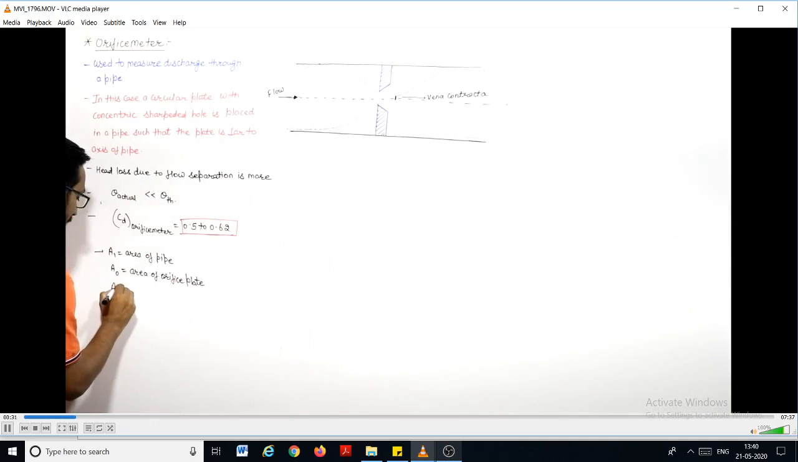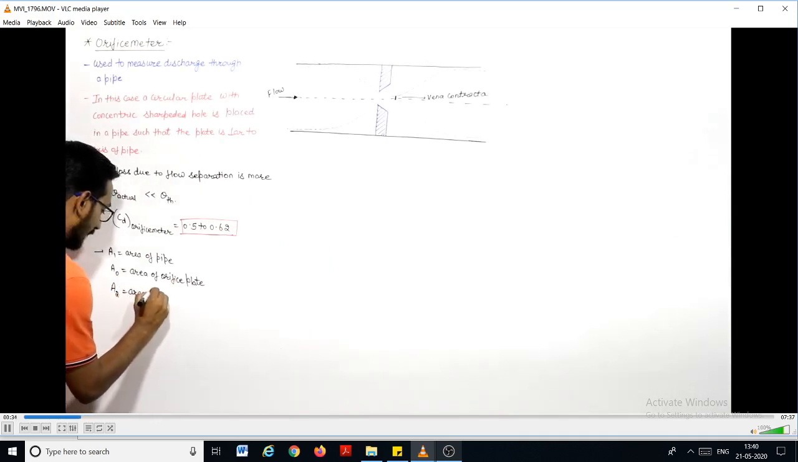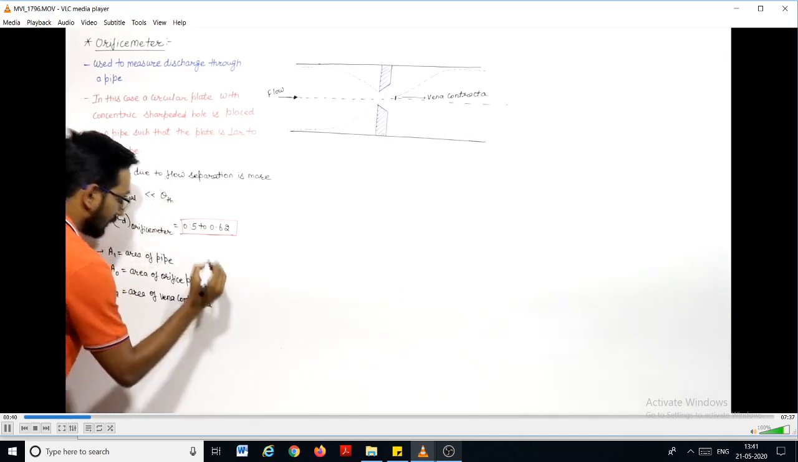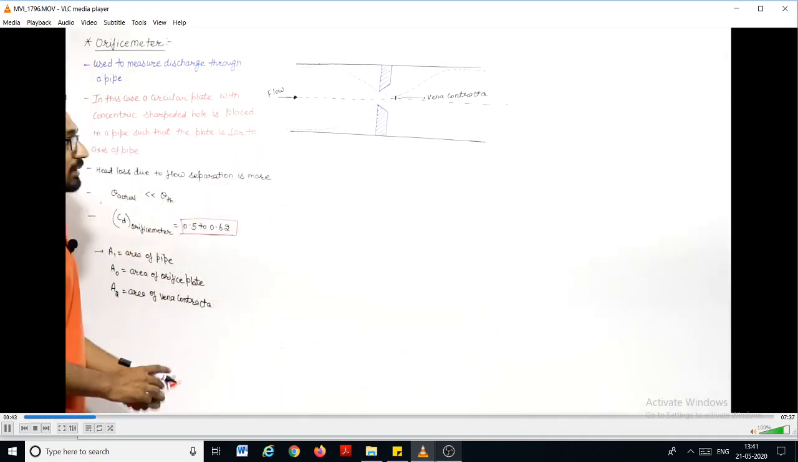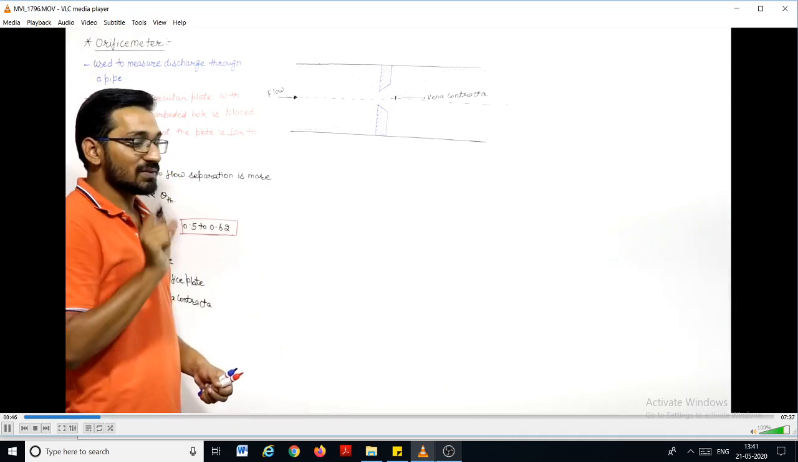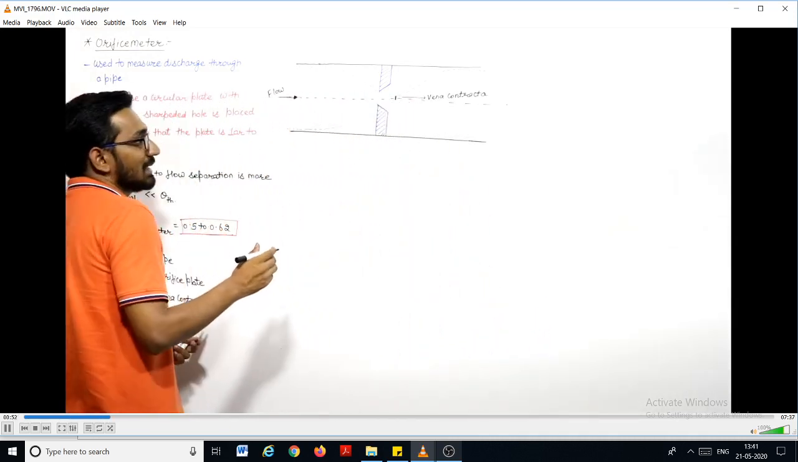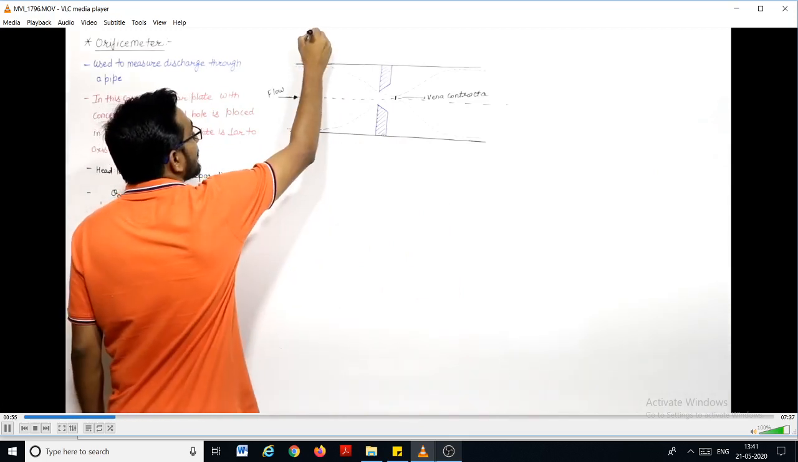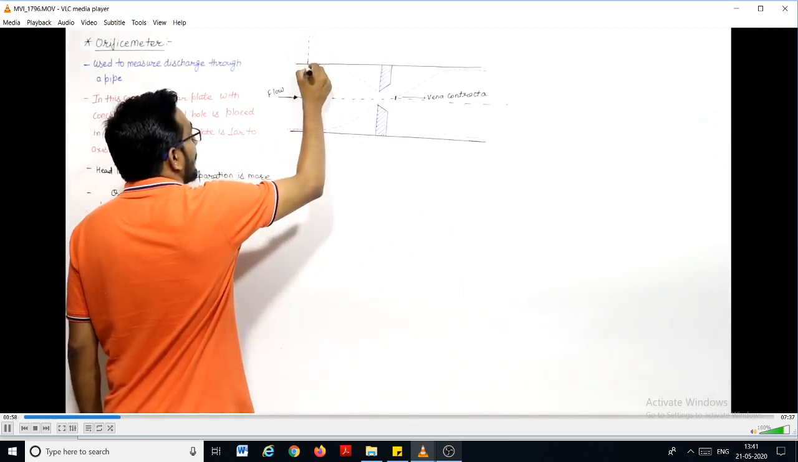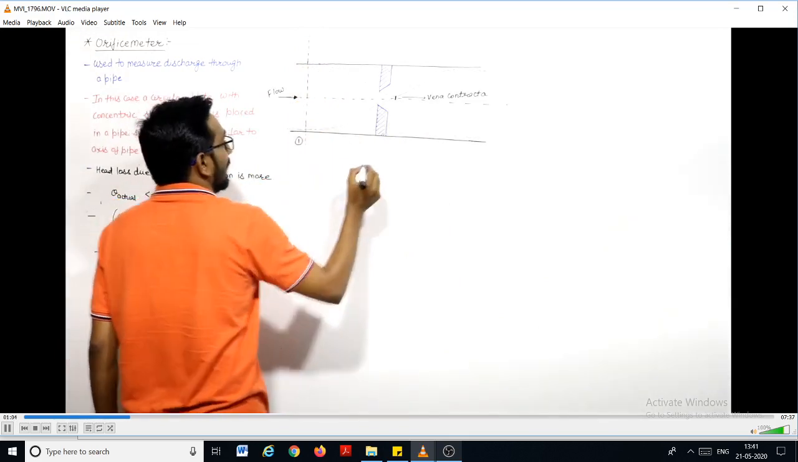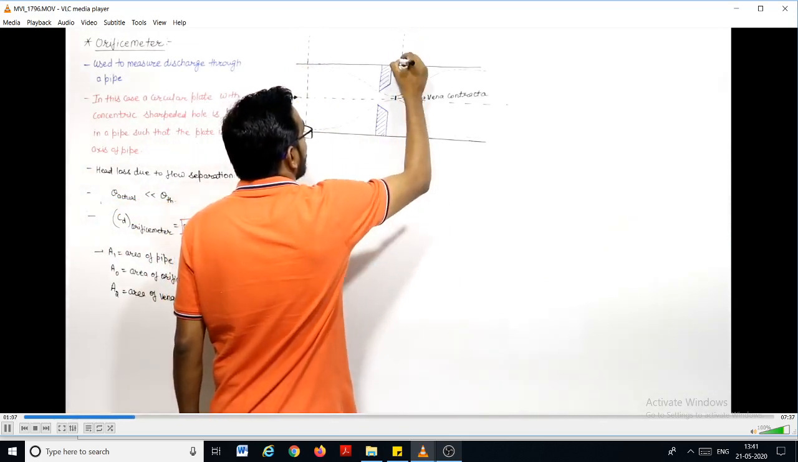Now I hope you understand why vena contracta will form, and I can write here, let us say A2 is the area of this vena contracta. Now I want to measure the discharge, and I know how to measure the discharge by measuring the pressure difference between these two. If I apply the Bernoulli equation, we have to take two sections. Let us take one section of this pipe, let us say this is the section 1. And at this vena contracta, we'll take another section, that is the section 2.